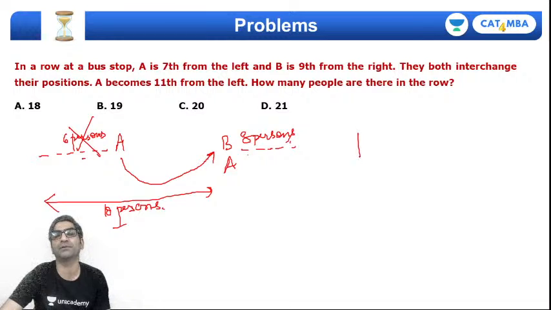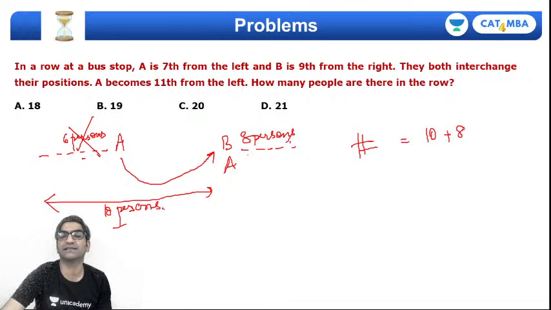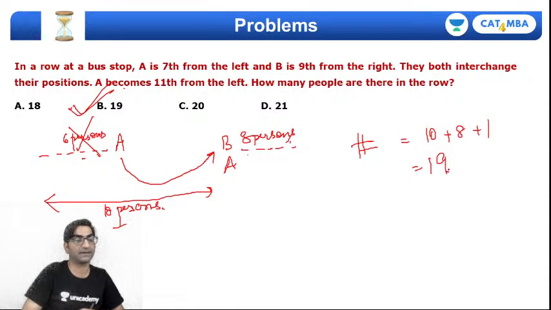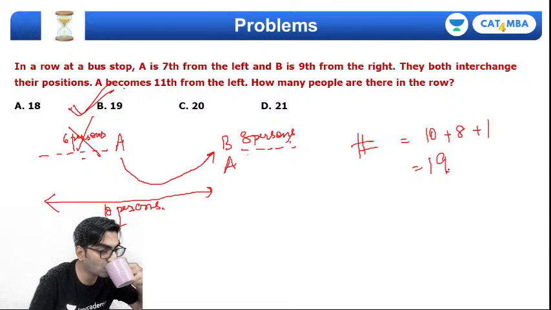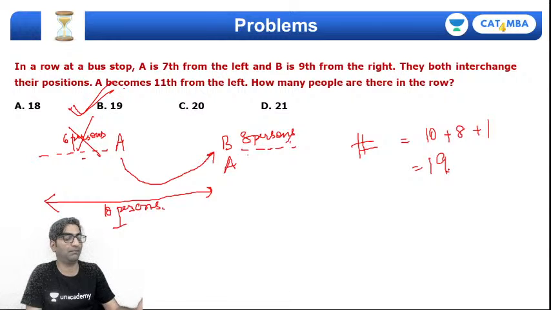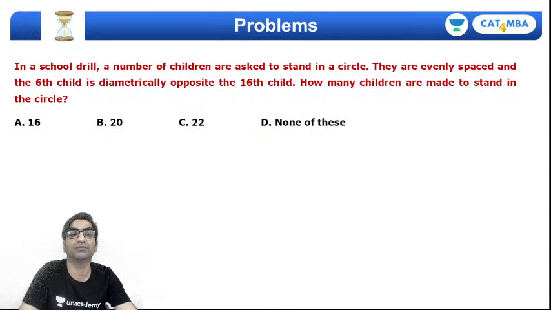So total number of people will be 10 to A's left, 8 to A's right, and then A himself, means that there will be 19 people in the row, 19 people standing at the bus stop. It's the only way that all these conditions will be satisfied. Right, let's move things ahead.